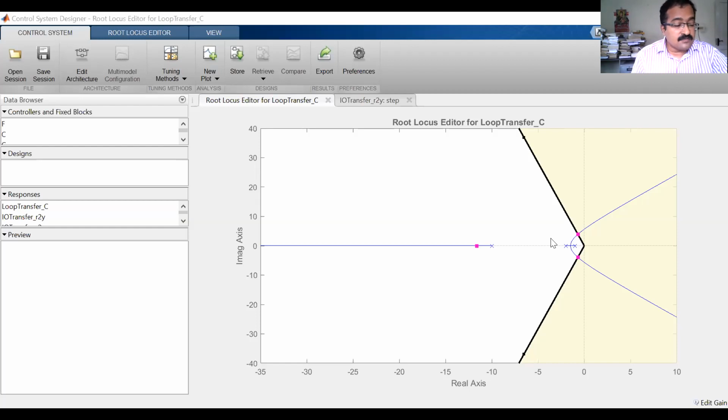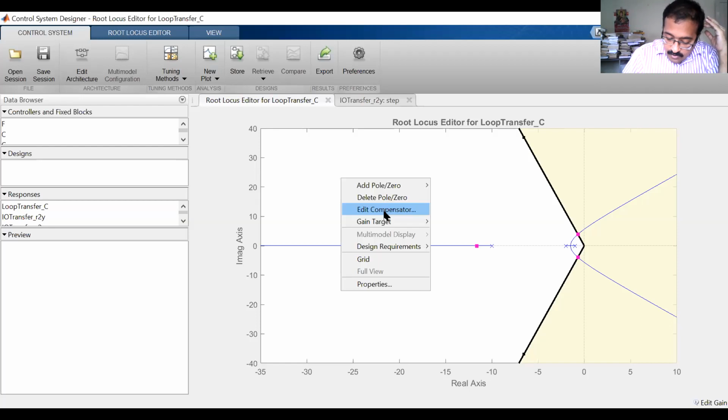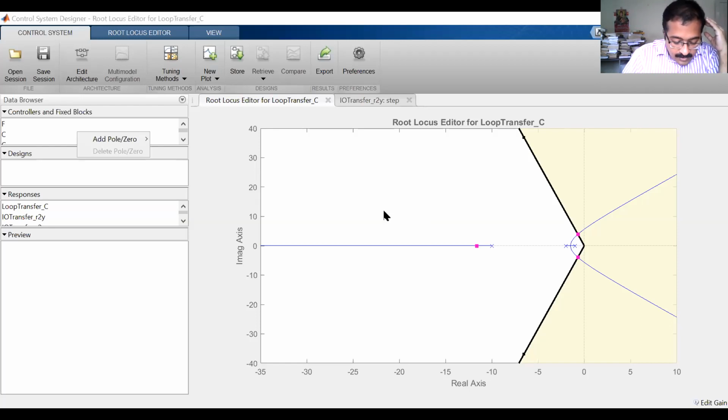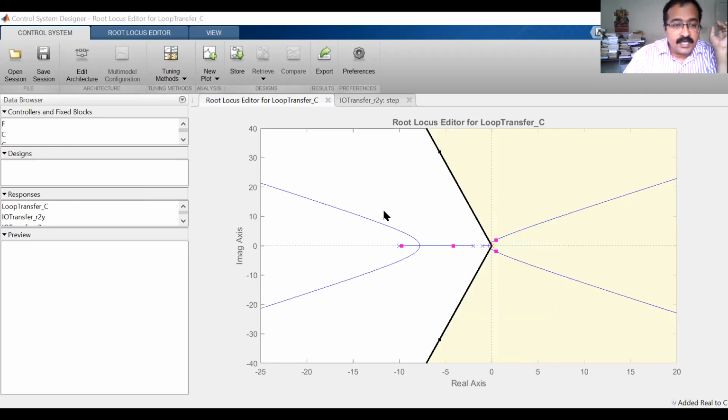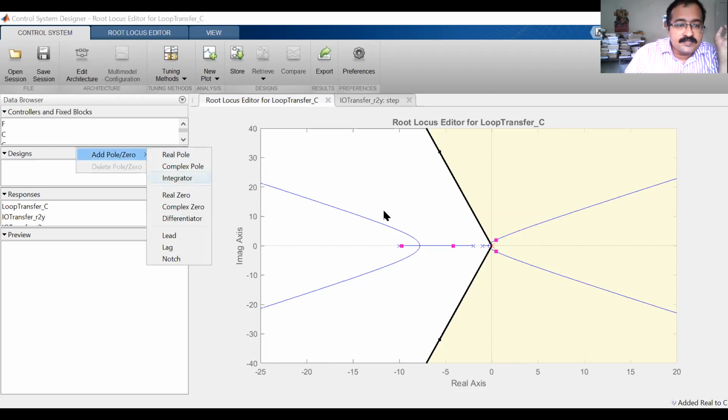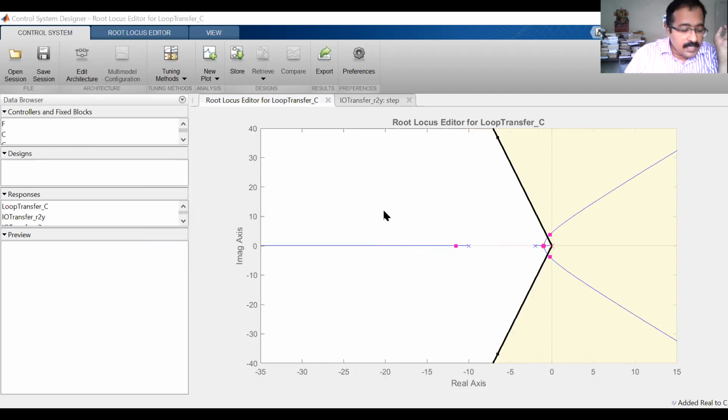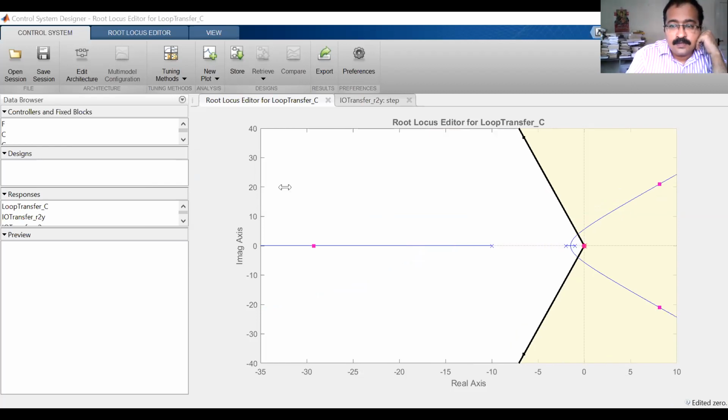What is the compensator transfer function? S plus 0.0111 divided by S plus 0.01. Okay, so do a right click here, edit compensator, right? So here we can do a right click, add integrator. Now you can see root locus is reshaping. Okay, so now we have to add our designed zero. Where did we design the zero? It was designed to be at minus 0.0111.